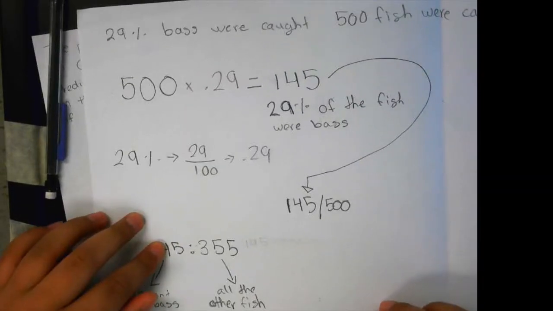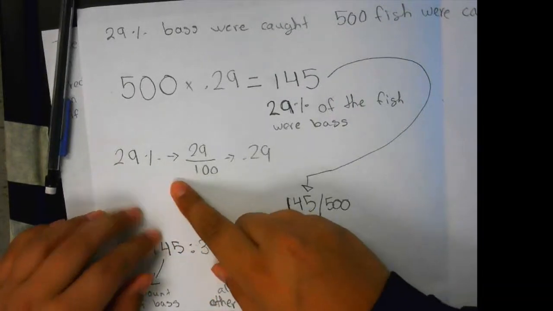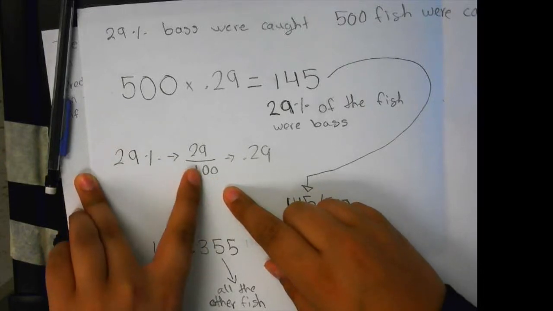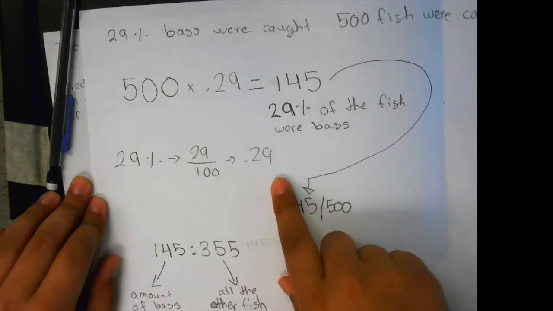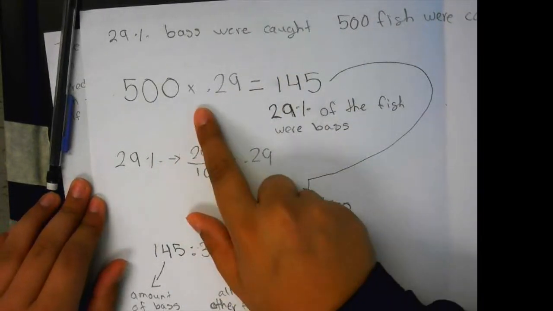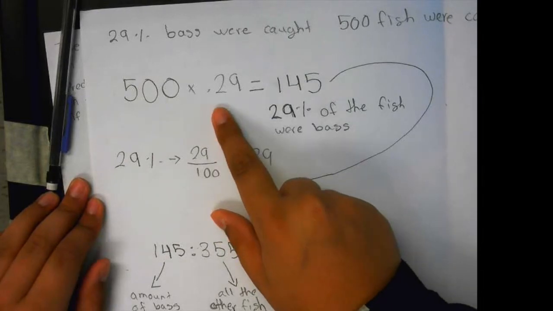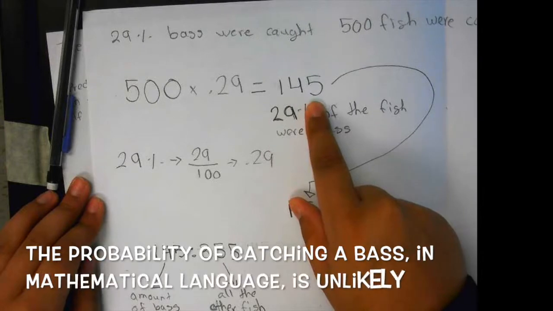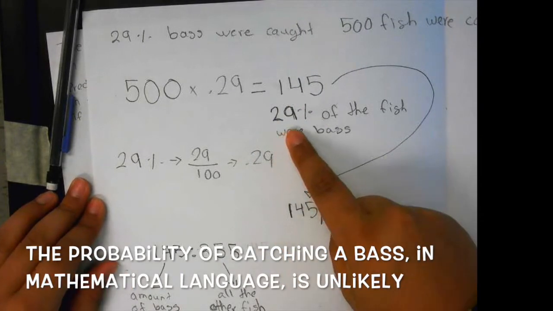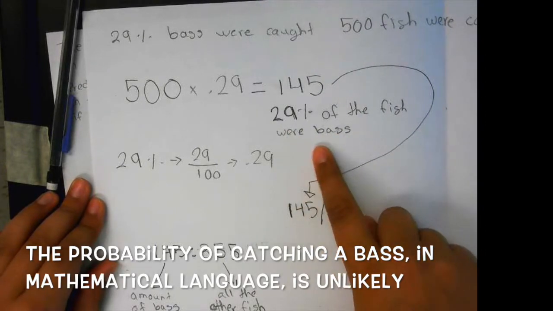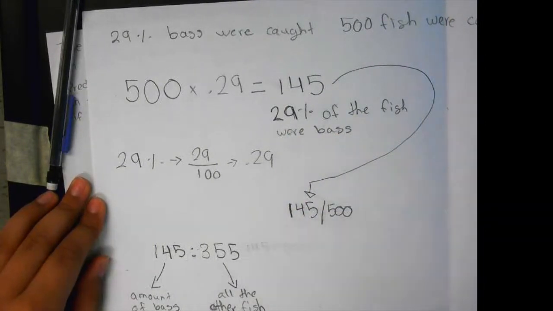Thank you. The way we did it is, we know that 29% is always out of 100, so it'd be 29 over 100, and then we turn that into a decimal, so 0.29. Then we took 500, the total fish that are caught, and multiplied that by 0.29 to find out how much 29% is equal to, and we got 145, and we did this by calculator. That 145 is equal to 29% of the fish, so 29% of the fish were bass. Okay, awesome. Thank you.